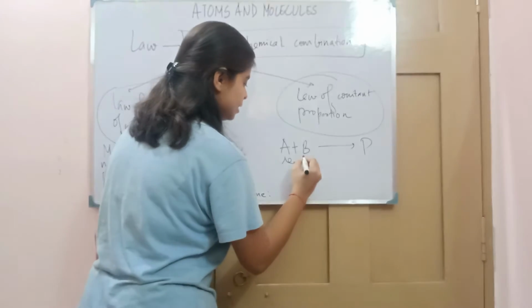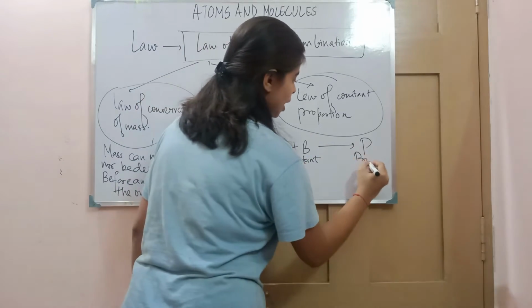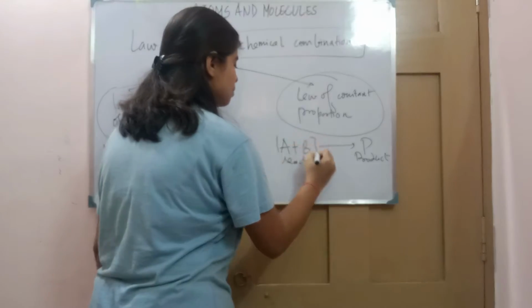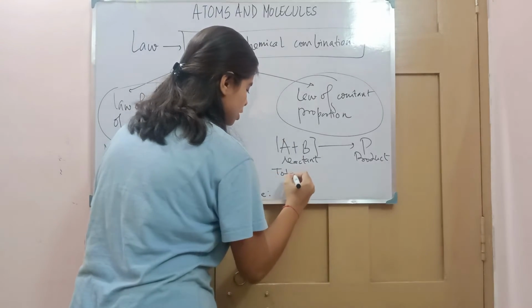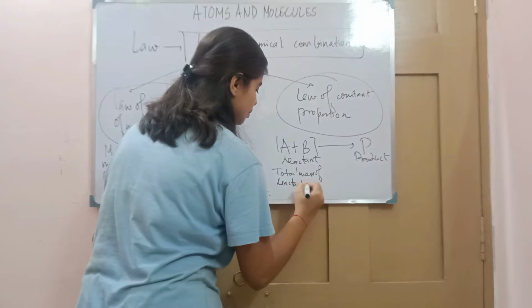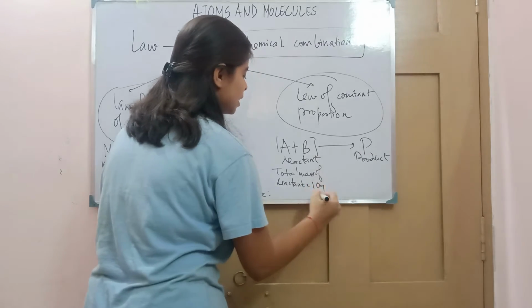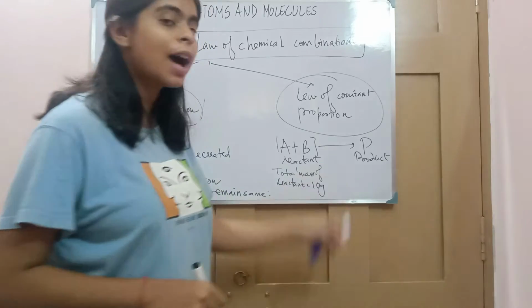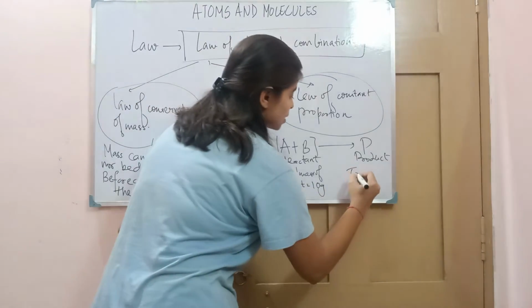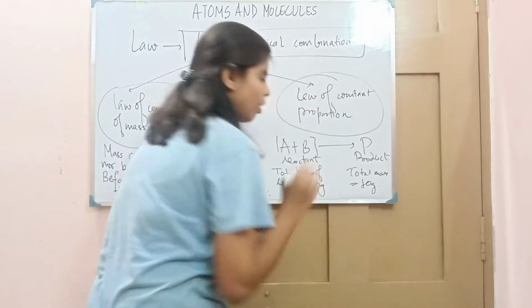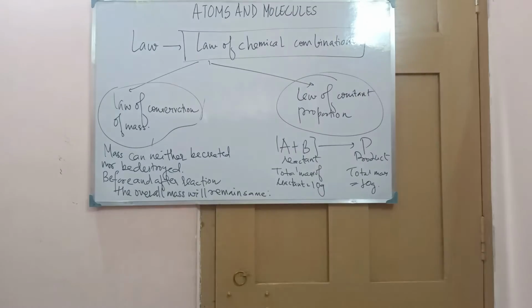So this is the reactant and this is the product. Suppose the total mass of the reactants is 10 gram. Then after the reaction, the total mass of the product will also be 10 gram only. This is what the law of conservation of mass states.